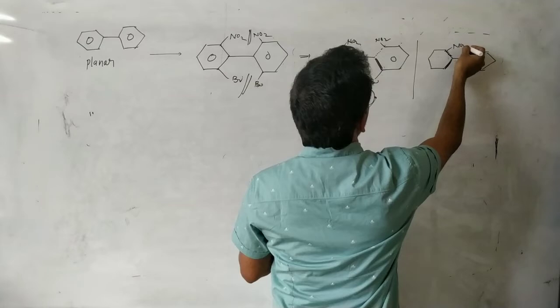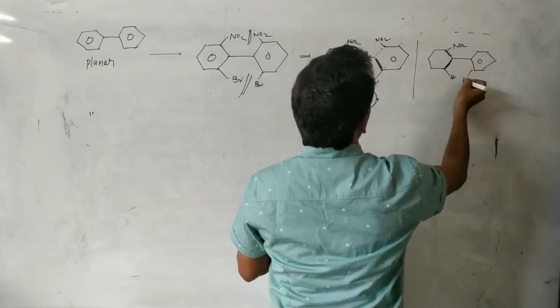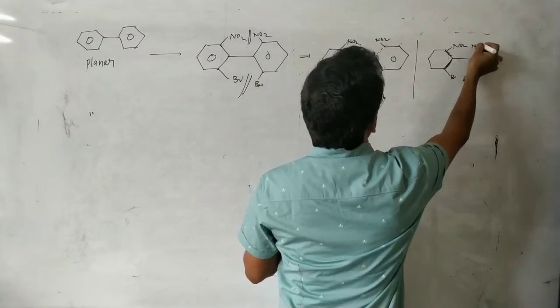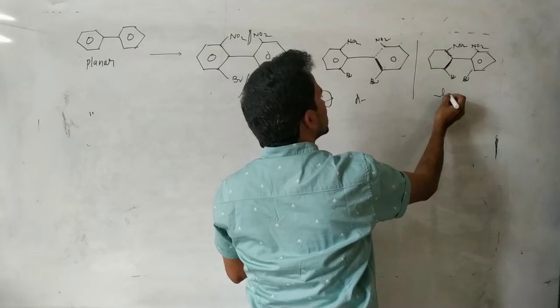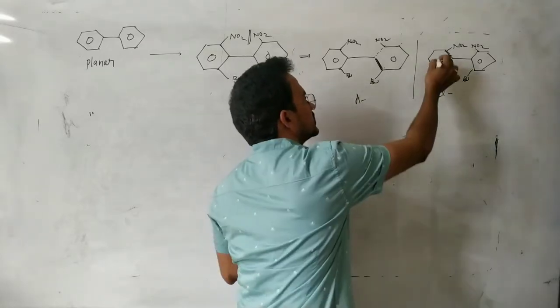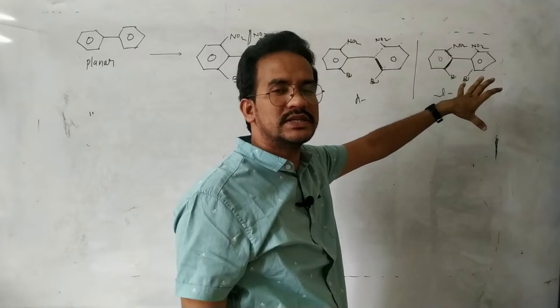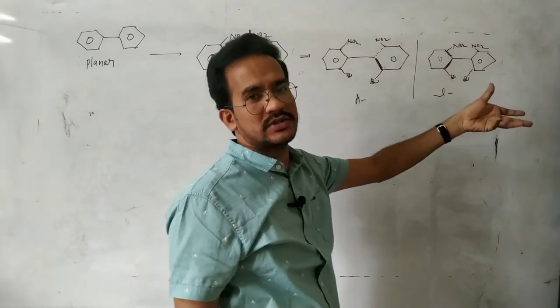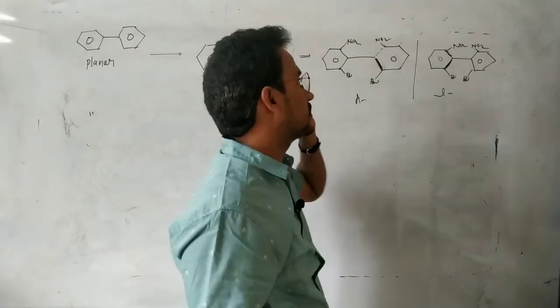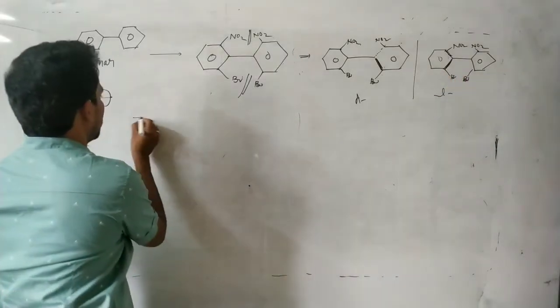It is a D form and an L form. So this biphenyl system, with one stereogenic center like a chiral carbon, produces two isomers.